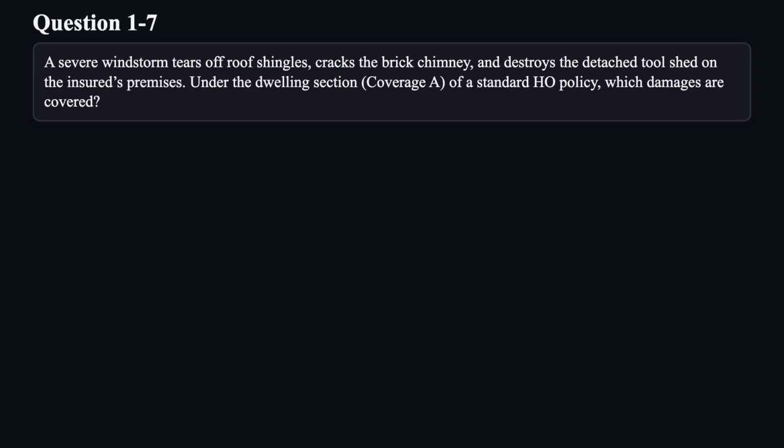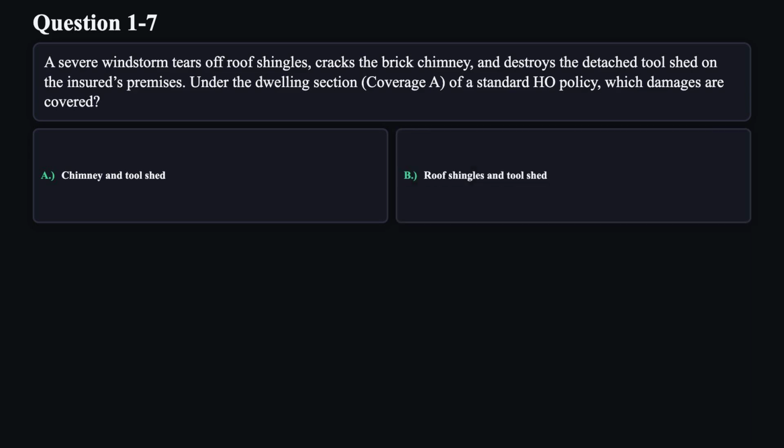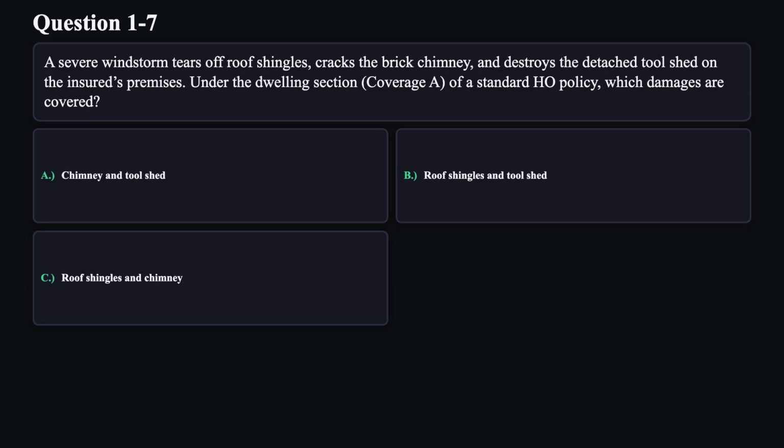Question 7. A severe windstorm tears off roof shingles, cracks the brick chimney, and destroys the detached tool shed on the insured's premises. Under the dwelling section, Coverage A of a standard HO policy, which damages are covered? A. Chimney and tool shed. B. Roof shingles and tool shed. C. Roof shingles and chimney. D. All three.